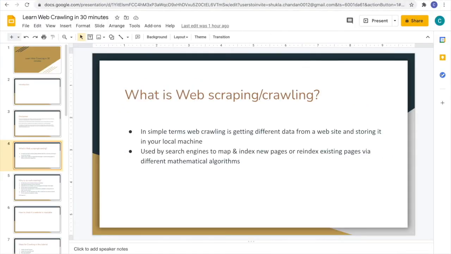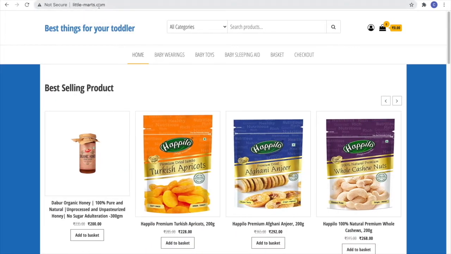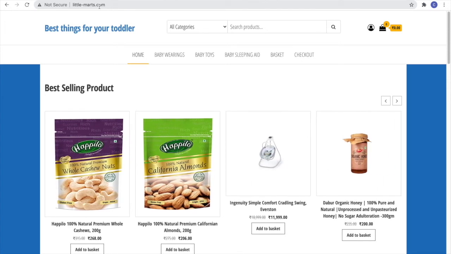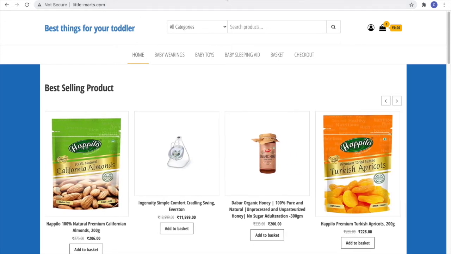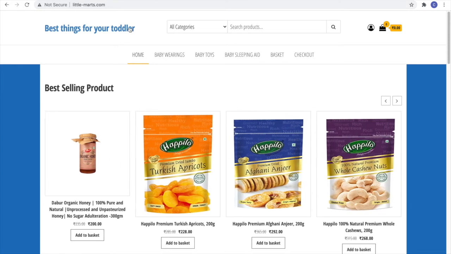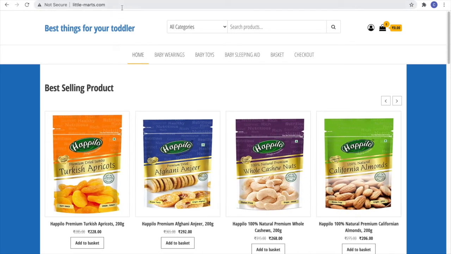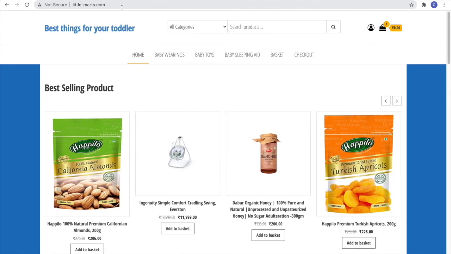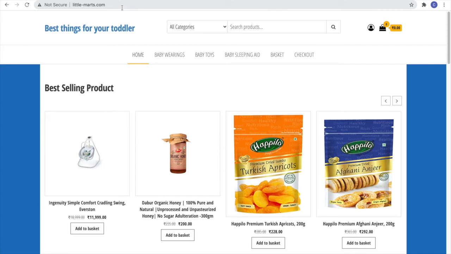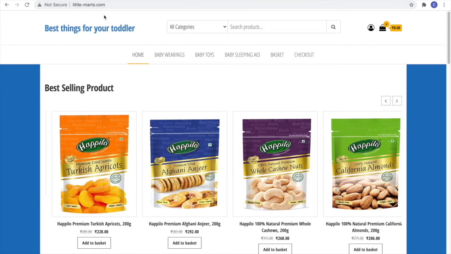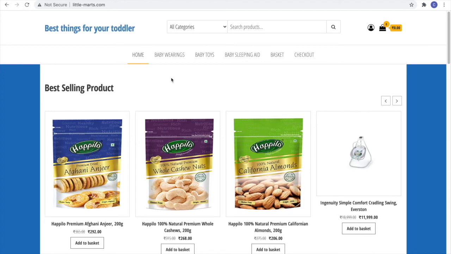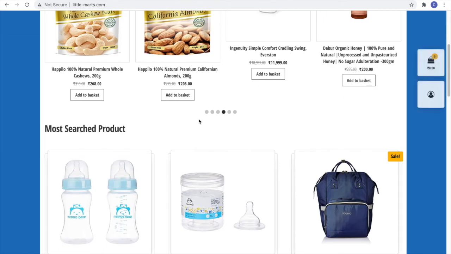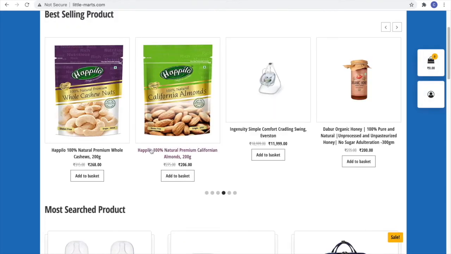In the whole tutorial actually, we will be using this website for giving any kind of demo on web scraping and web crawling. This website is owned by me, so I'm not worried about getting sued for doing any kind of web scraping or web crawling. Okay, so in this website you can see there are multiple products listed. So suppose